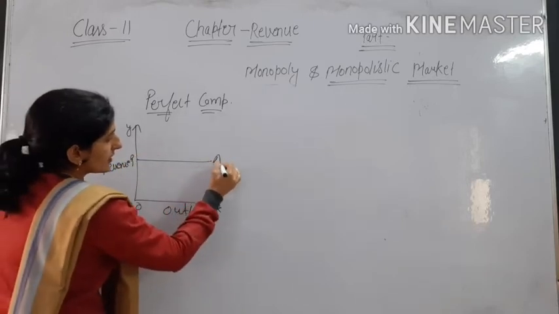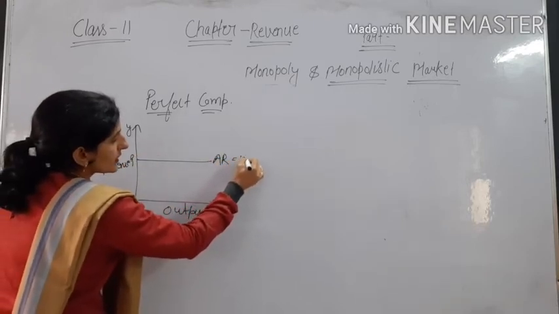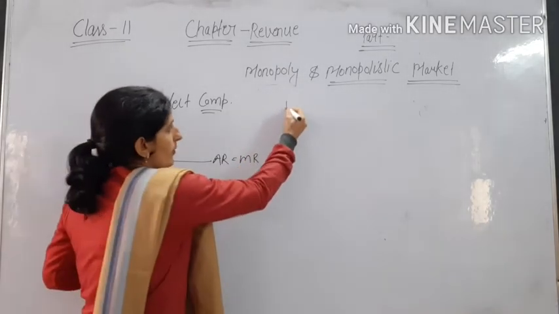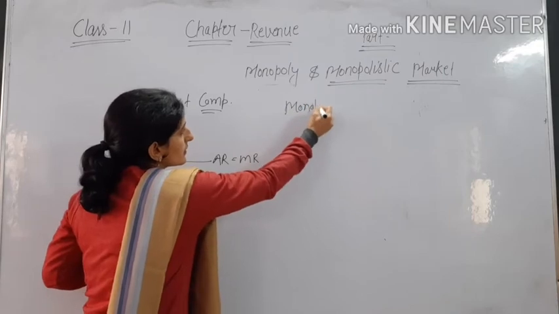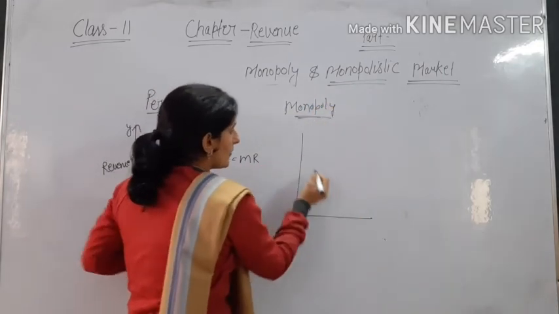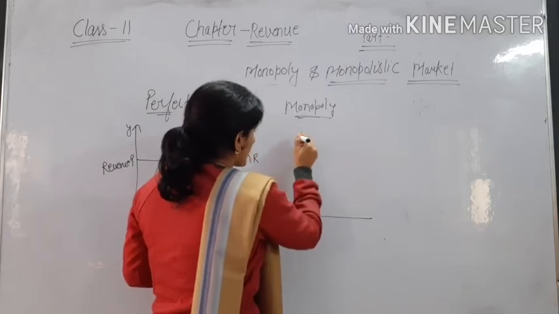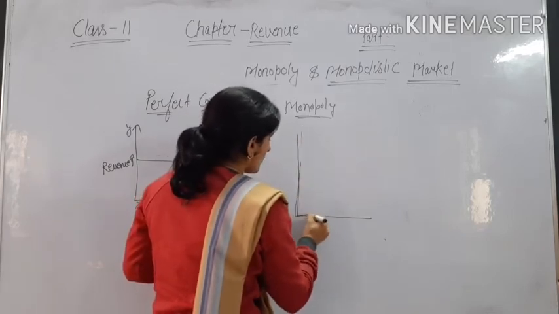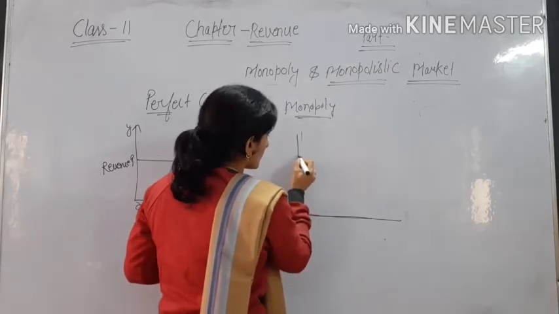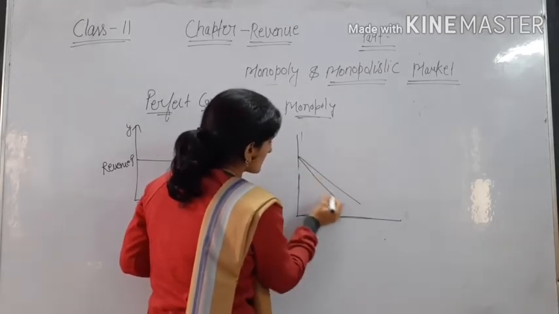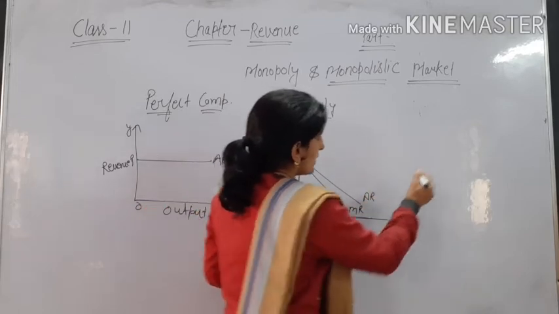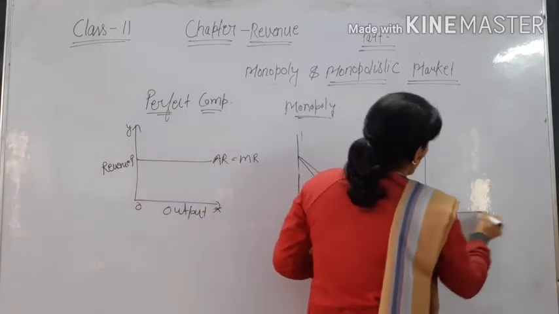P is equal to AR, equal to MR. Okay, so in monopoly, AR and MR both are downward sloping. And this is the case of monopolistic competition.